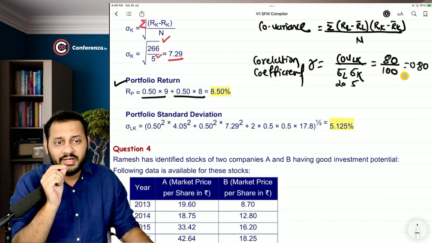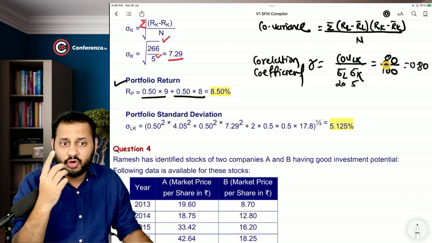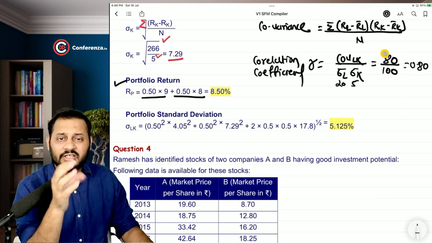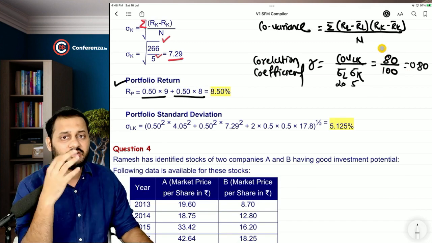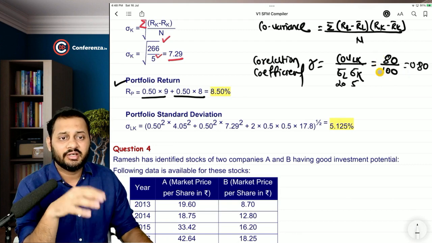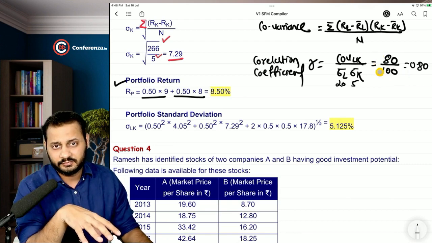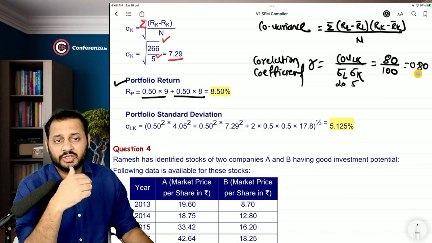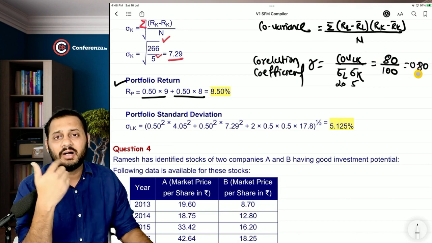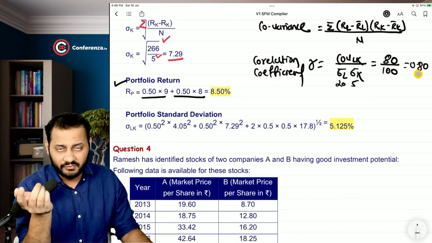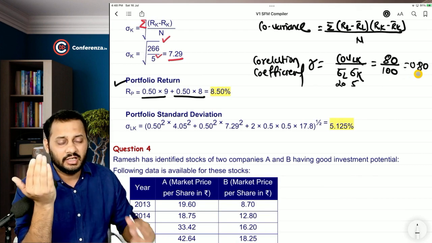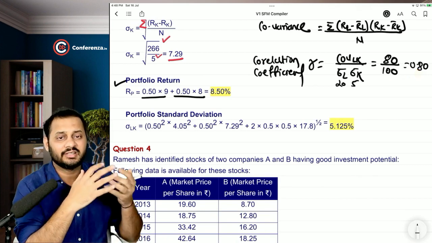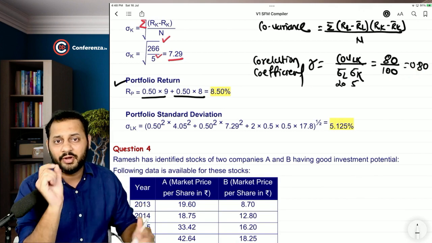Okay, so 0.80 is the ratio of the combined securities, the securities put together, and the securities put separately. So it says how the market is going to behave, how the second security is going to behave as compared to the first security.